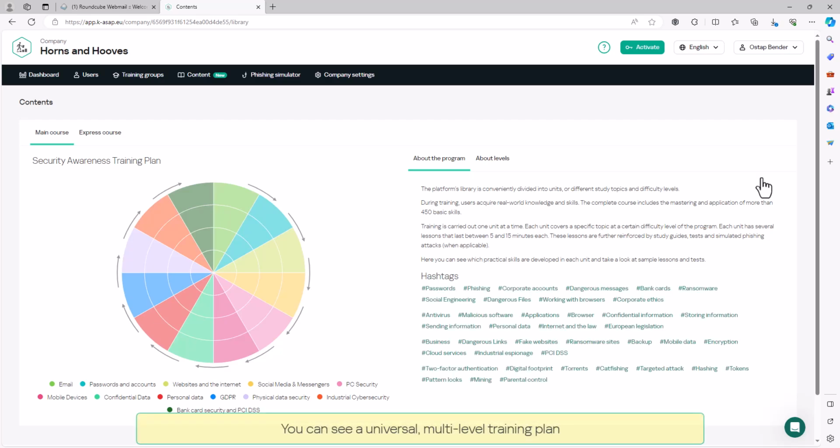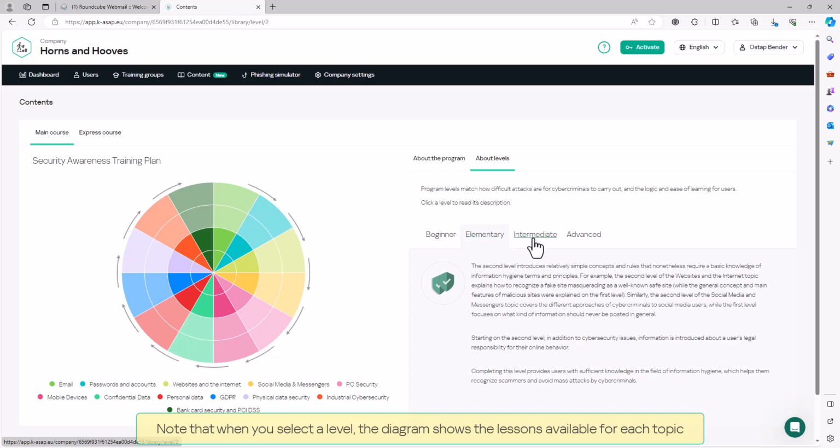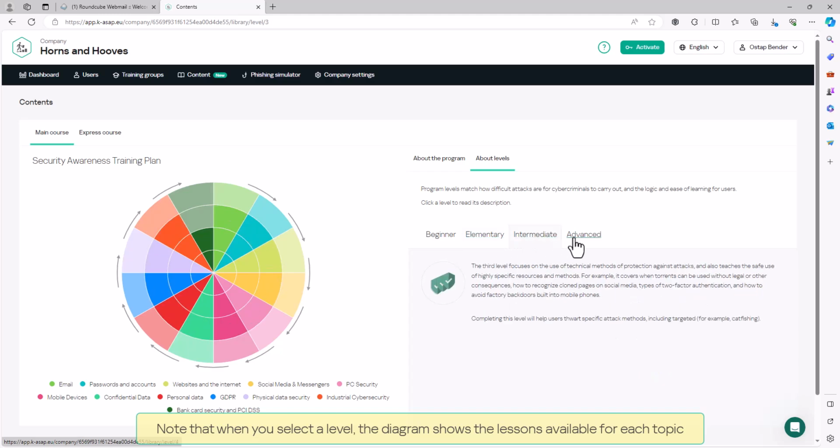You can see a universal, multi-level training plan. Skills are grouped by security domain and level of difficulty. Each level of the program corresponds to the skills acquired and the complexity of the topics studied. Note that when you select a level, the diagram shows the lessons available for each topic.